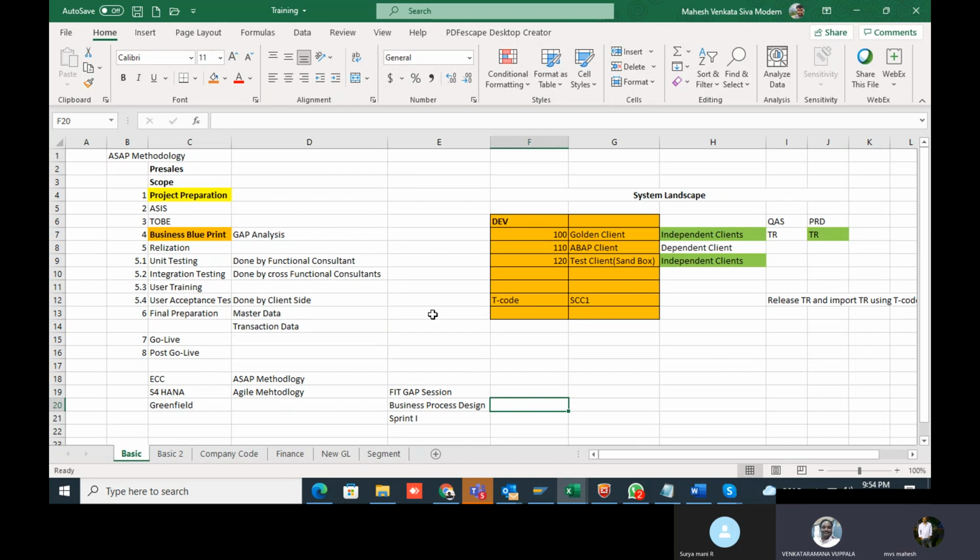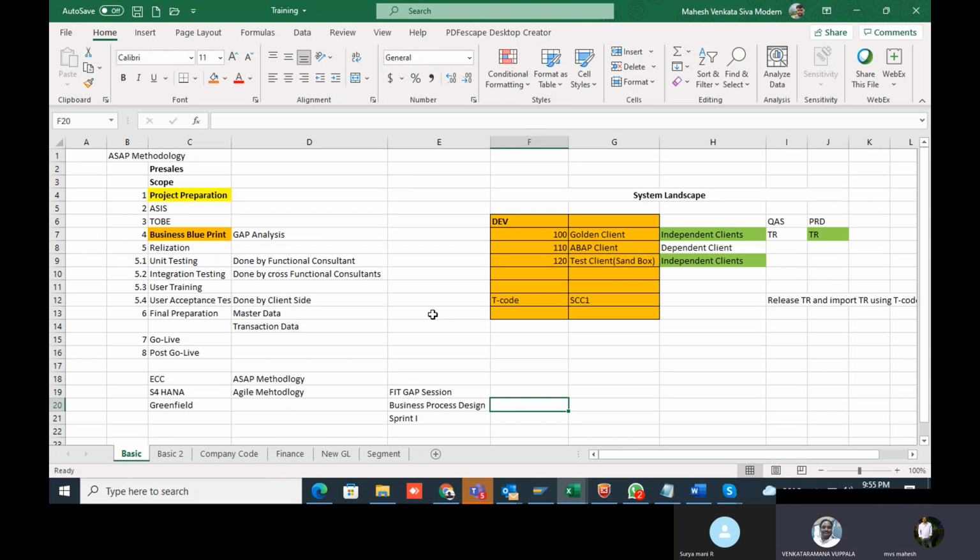In sprint one, we are going to show them the transaction. We will not perform any active transaction ourselves; the user will perform the transaction and you have to guide them. Go to that screen, and if you click on the screen, you will get it. It's user training as well as on-job training itself.